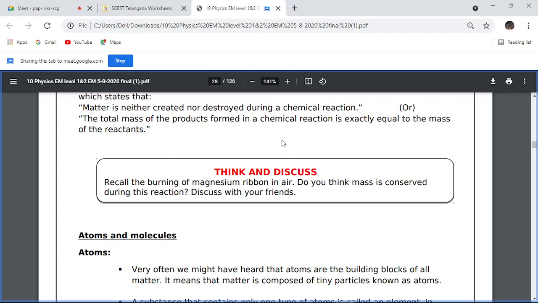That means, do you think the mass is conserved during the reaction? Okay. First you see whether this equation is balanced or not. Mg plus O2 gives rise to MgO. So 1 magnesium is there and 2 oxygens are there.